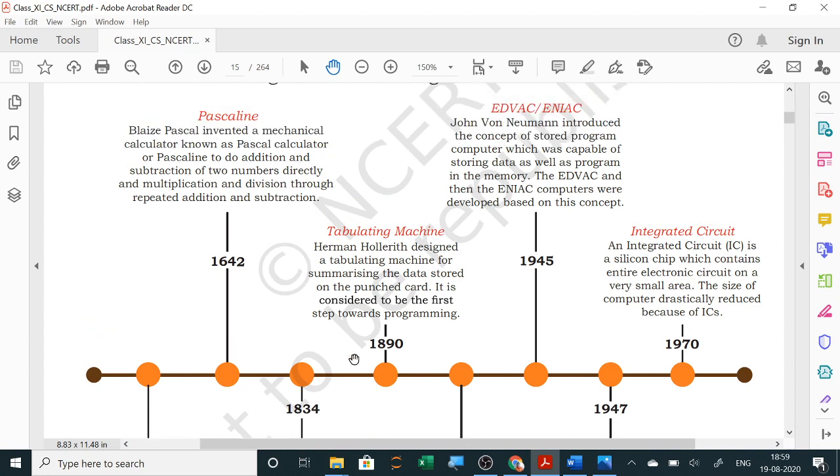Next, 1945, ENIAC and EDVAC. This is the first computer. So, John von Neumann introduced the concept of stored program computer, which was capable of storing data as well as program in the memory. The EDVAC and then the ENIAC computers were developed based on this concept. Now, this is also very important.